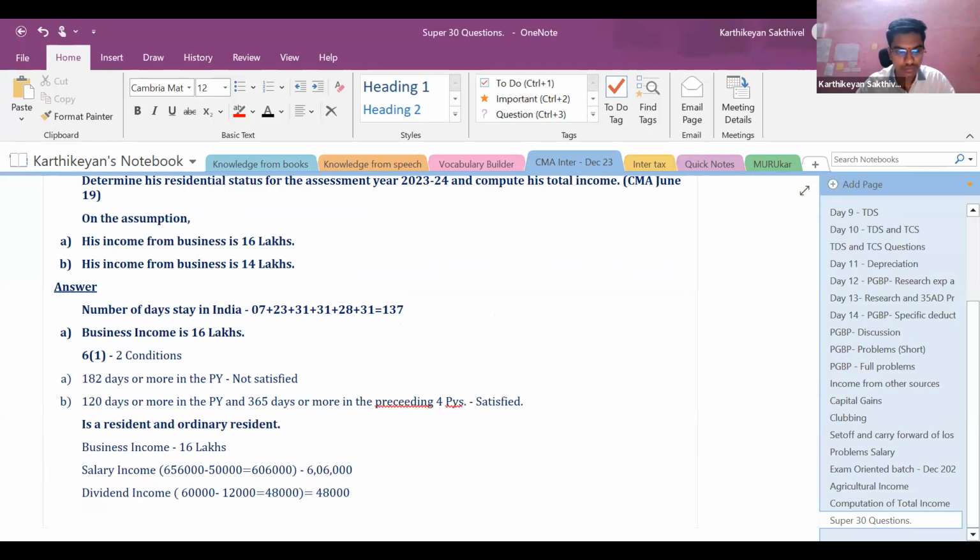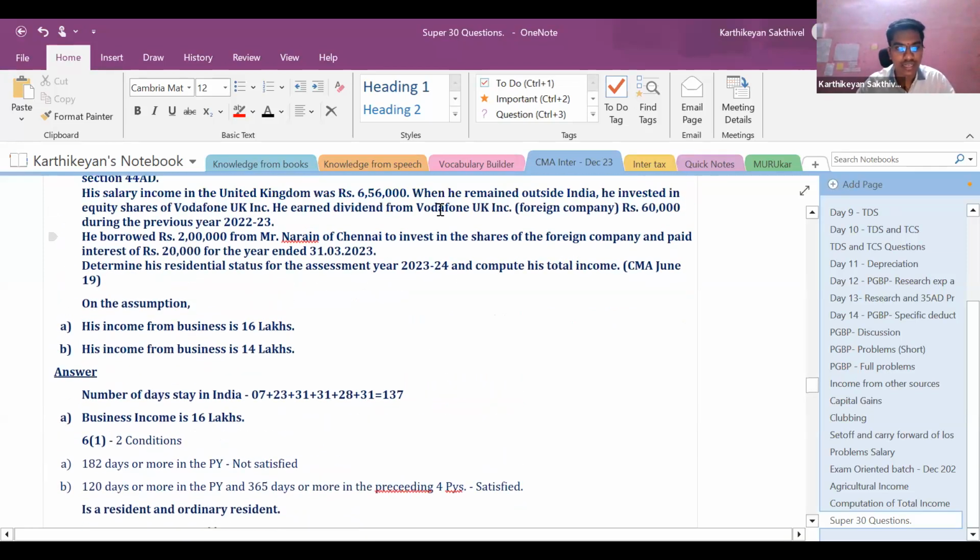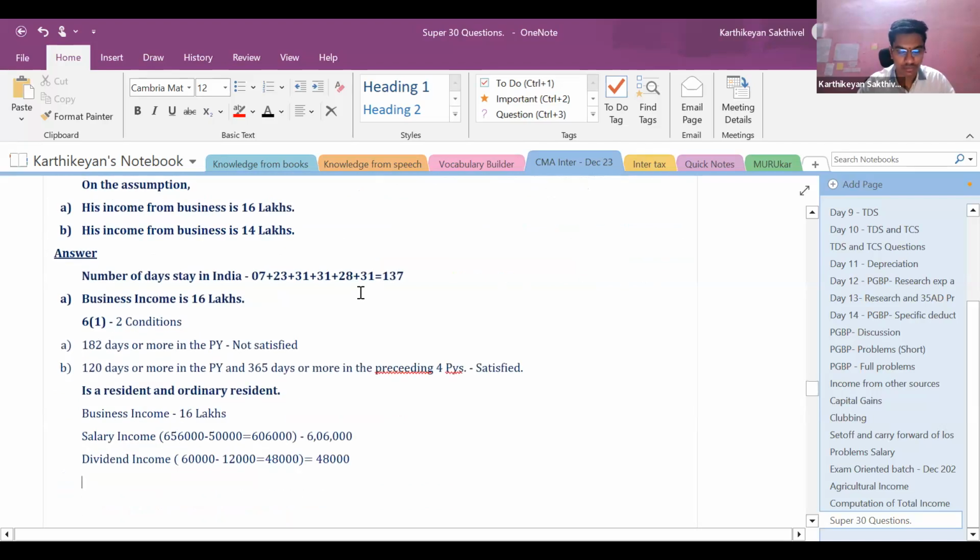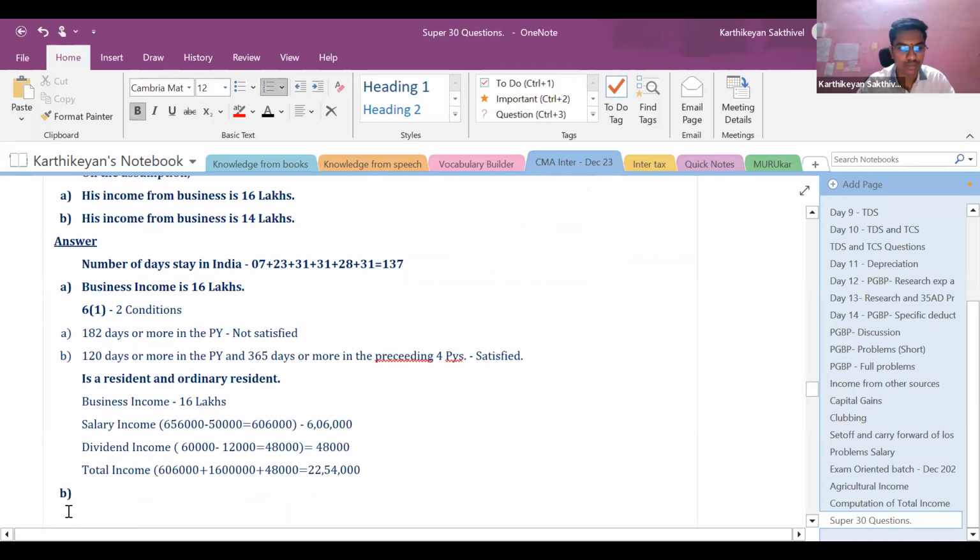So 48,000. Next, is there any other income which I have left? No, that's it. So my total income would be 6,06,000 plus 16 lakhs plus 48,000, which is going to be 22,54,000. So this is my income if the business income is 16 lakhs. Now let us go to assumption number B.